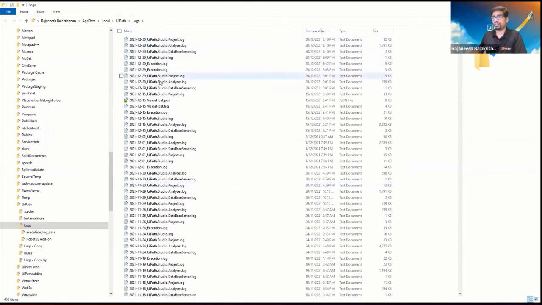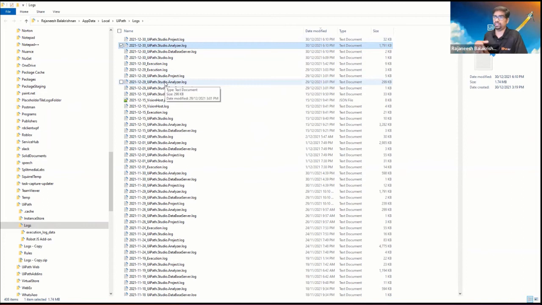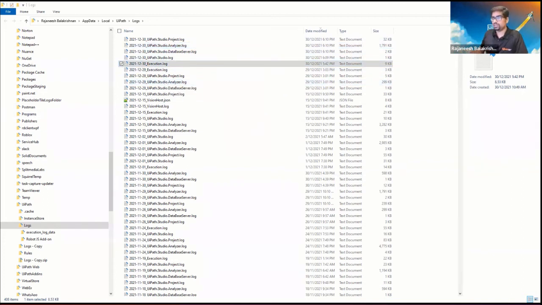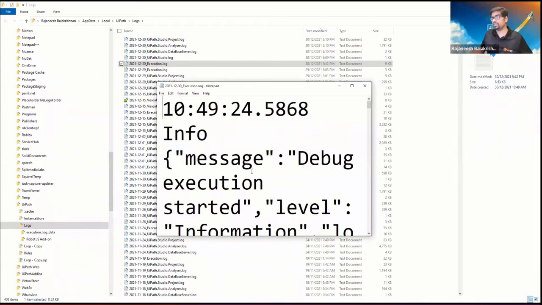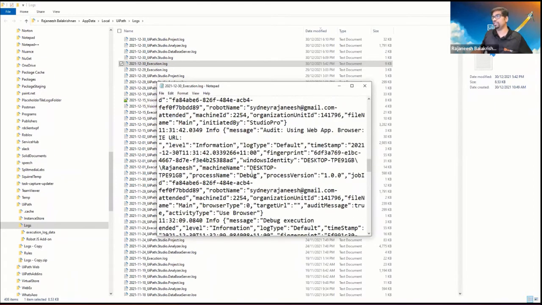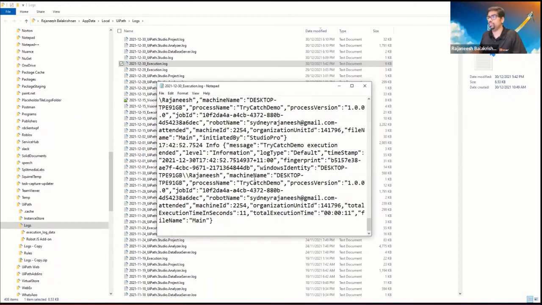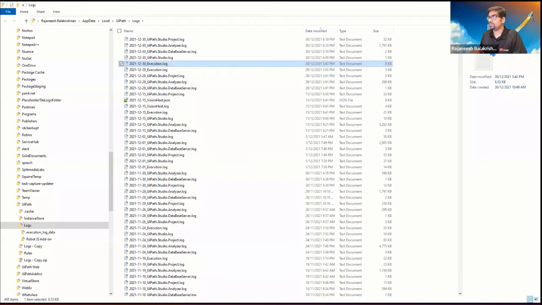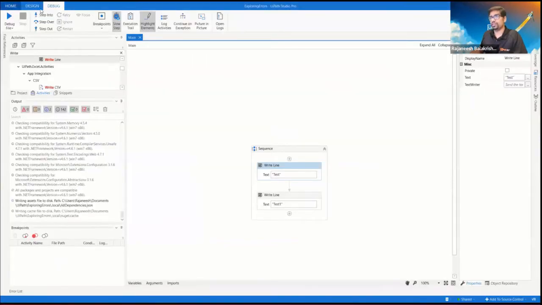All the logs that come from the execution, the studio logs, the studio database or the analyzer, so basically anything that belongs to the execution, you can see there. Just open the log and you can see the things that have been executed on this machine. So this is the first feature.